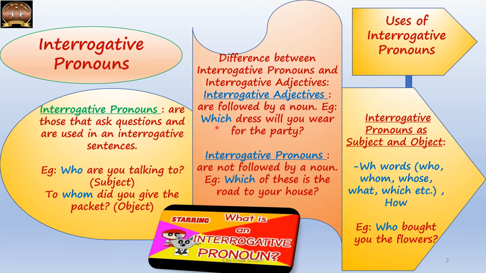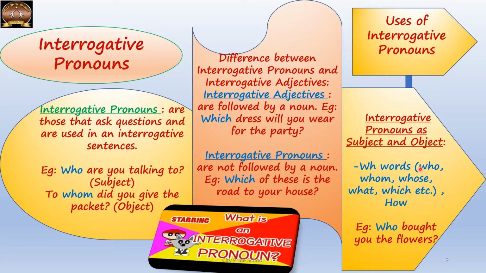So here, which is an interrogative adjective because it is followed by dress, which is a noun. Then for interrogative pronouns, the example is, which of these is the road to your house? Now as you can see, which is a WH word and after which there is no noun. So here it is an interrogative pronoun.